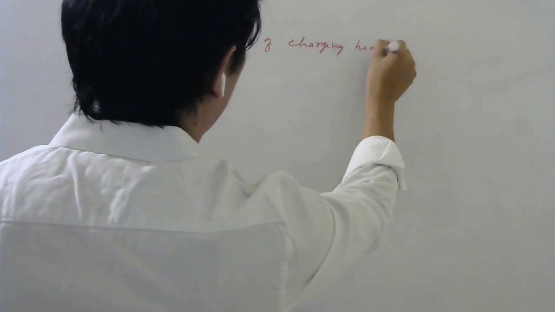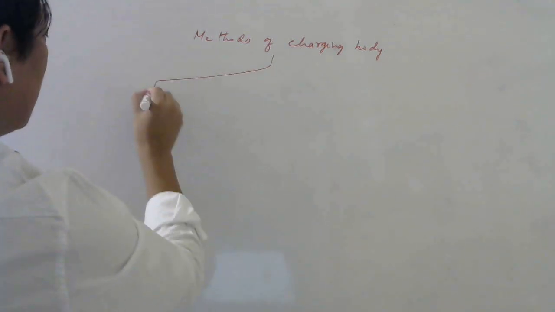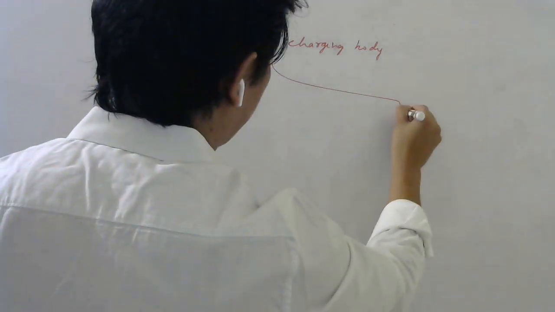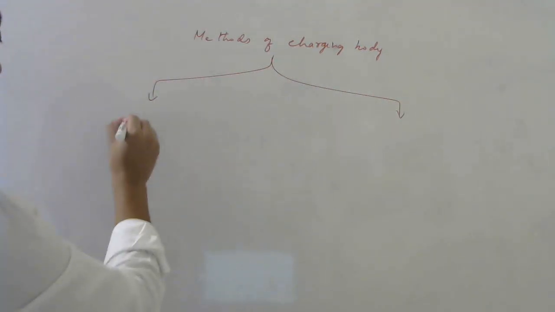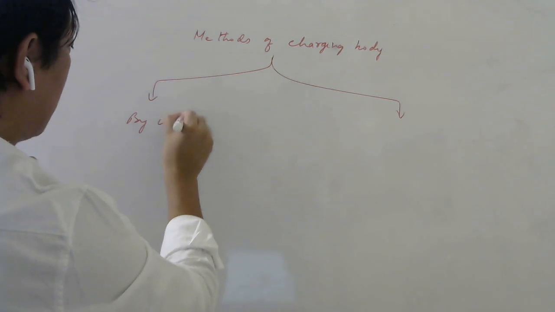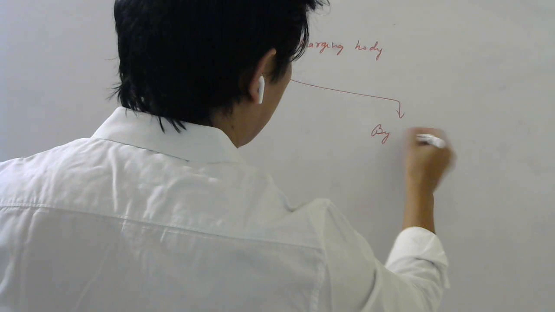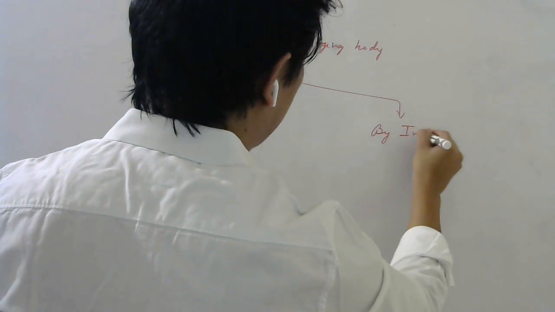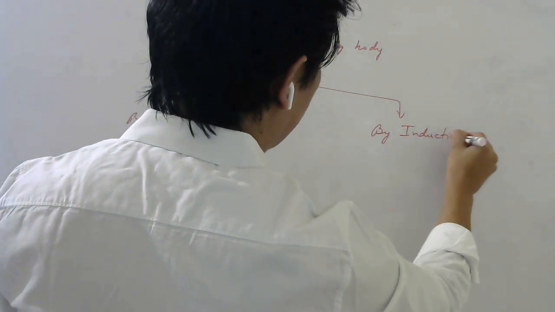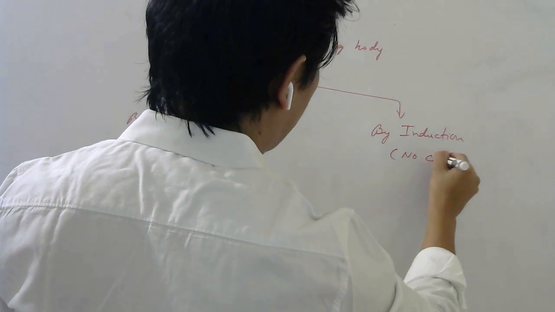In some books they write three methods. I will be mentioning all of them. So methods of charging is, one is by contact and one is by no contact, or something called by induction. So induction means no contact.